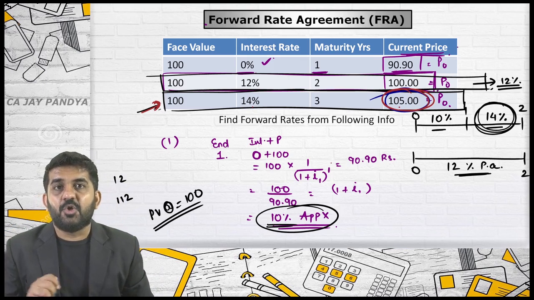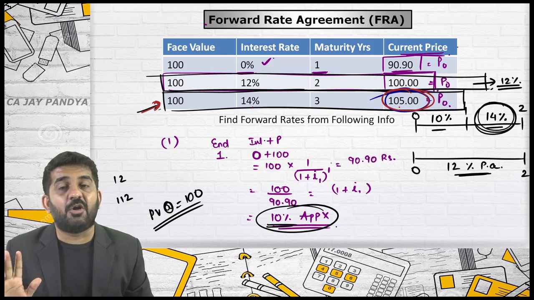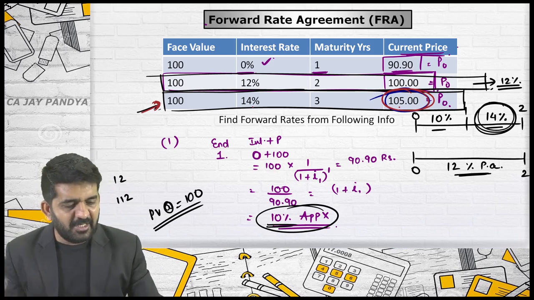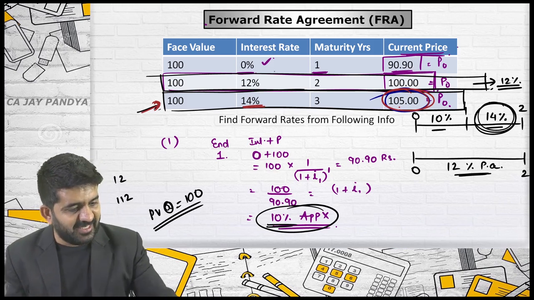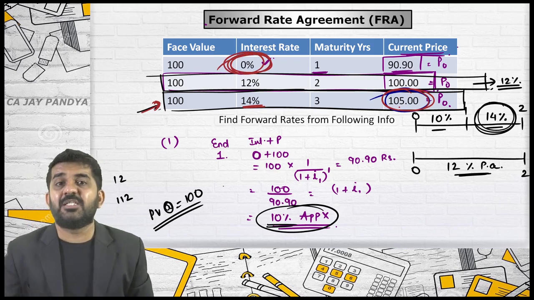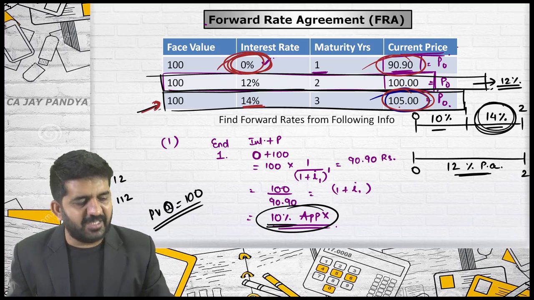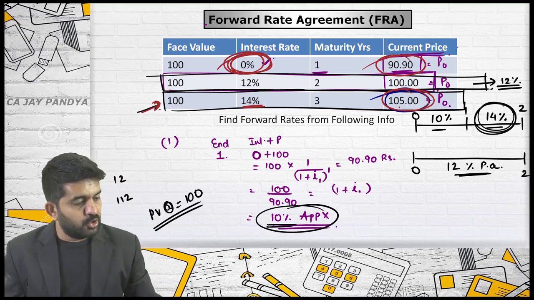105. Is it right? So the effective rate of interest is not 14%. Nominal rate of interest is 14%. Like this, is this 0%? No, this is 10%. Why? Because your price is 90.90. Is it alright? So if the price is